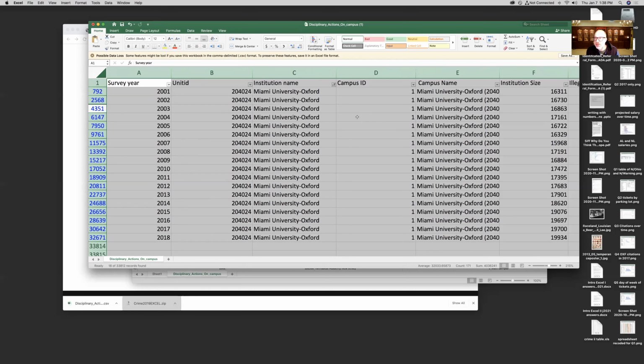It's not exactly fair to directly compare what's going on at Miami University with Ohio State, with three times as many students. For example, if you ask the question, which of Ohio's public universities has the most anything, the answer is always Ohio State University. So using a rate really makes a lot of sense here. For a rate, you would say something like, Miami University punished 1 in 30 students last year. That's a rate.